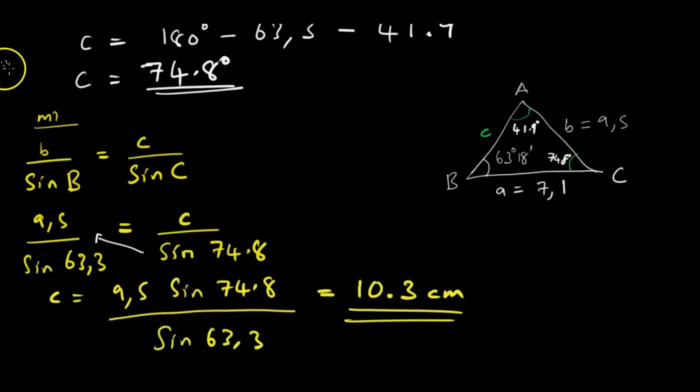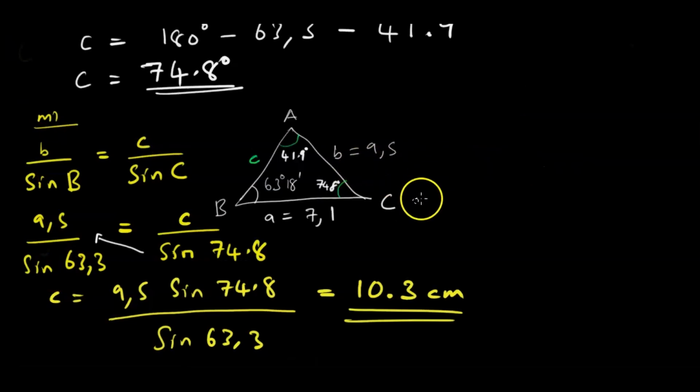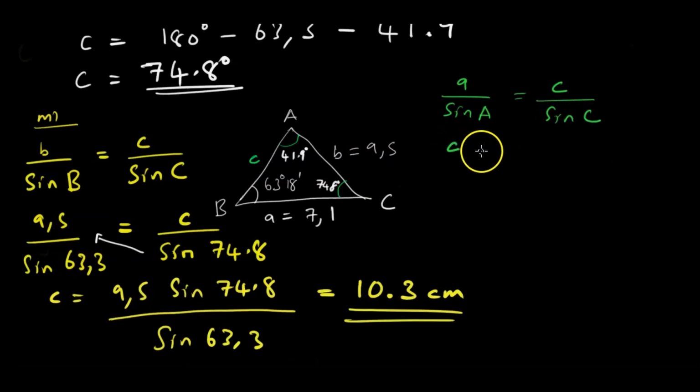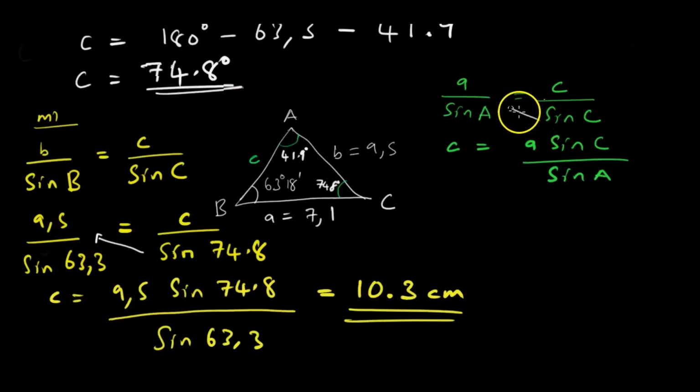Hatina kuipiwa nequestion. Saka panapa tinenge takuti a over sine A is equal to c over sine C. Then tinogona kutongobva pano tati C is equal to a sine C over sine A. Saka tatongoita ka cross multiplication kacho panapa.